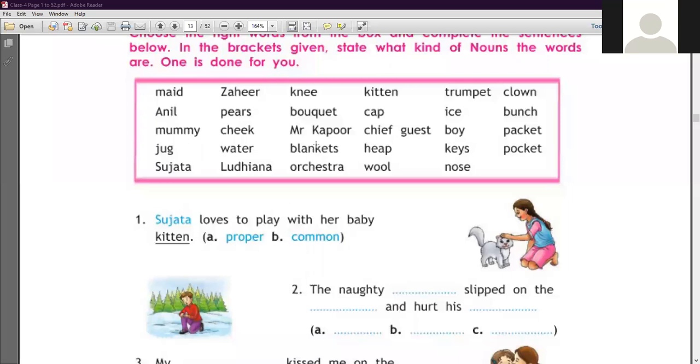Okay, so box is given here. So this is your exercise. So show your abilities. You have to complete this exercise. Okay, let's start the second. The naughty dash slipped on the dash and hurt his dash. The naughty, you have to choose naughty. You can also see the image. You have to write here as a naughty dog.